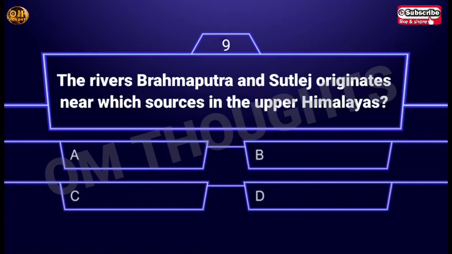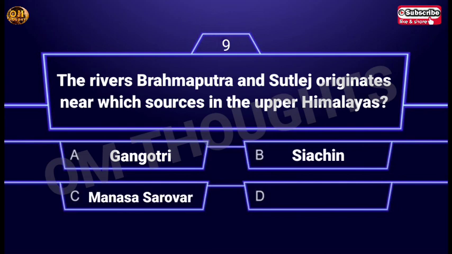Ninth question. The rivers Brahmaputra and Sutlej originate near which source in the upper Himalayas? Option A, Gangotri. Option B, Siachen. Option C, Manasarovar. Option D, Yamunotri. The answer is option C, Manasarovar.